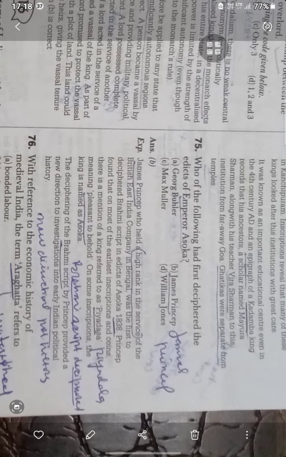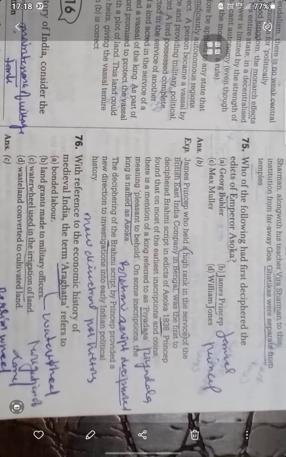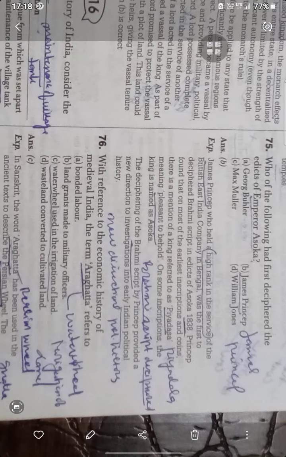Who among the following had first deciphered the edicts of Emperor Ashoka? It was James Prinsep. James Prinsep, who held a high rank in the service of the British East India Company in Bengal, was the first to decipher the Brahmi script in the edicts of Ashoka.